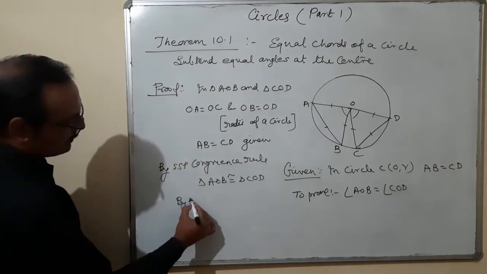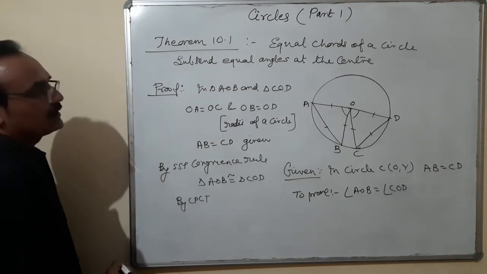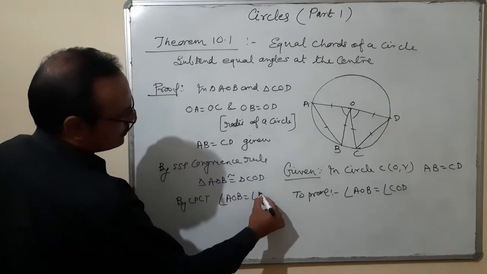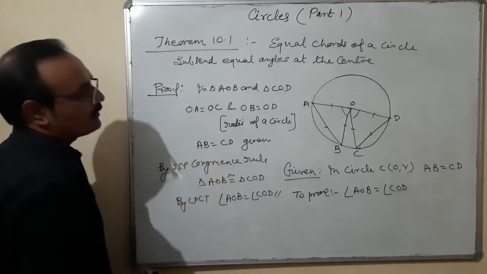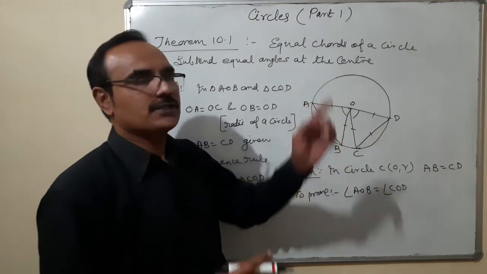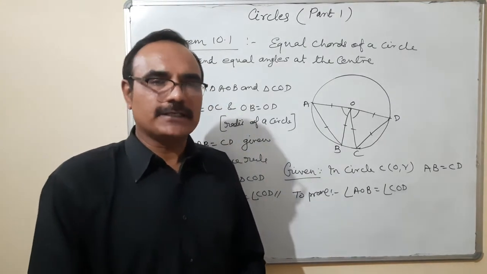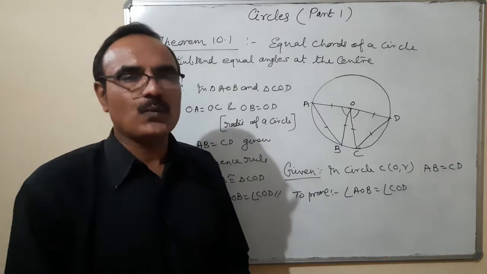Therefore, by CPCT, angle AOB is equal to angle COD. And if angle AOB is equal to angle COD, what does it mean? Both the chords are subtending equal angles at the center. So this is theorem number 1.